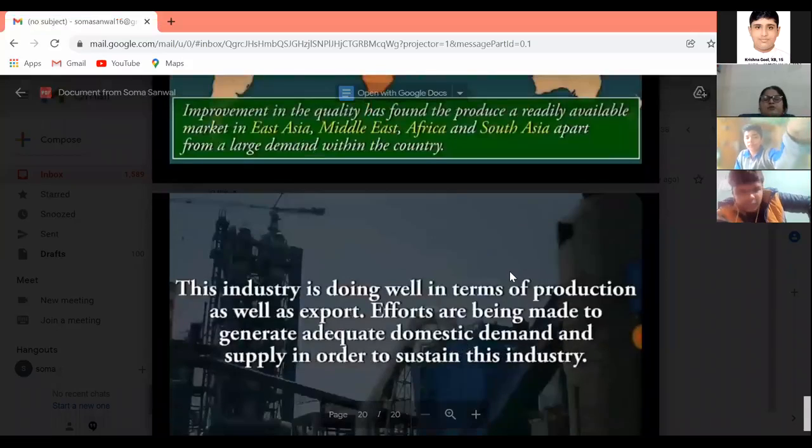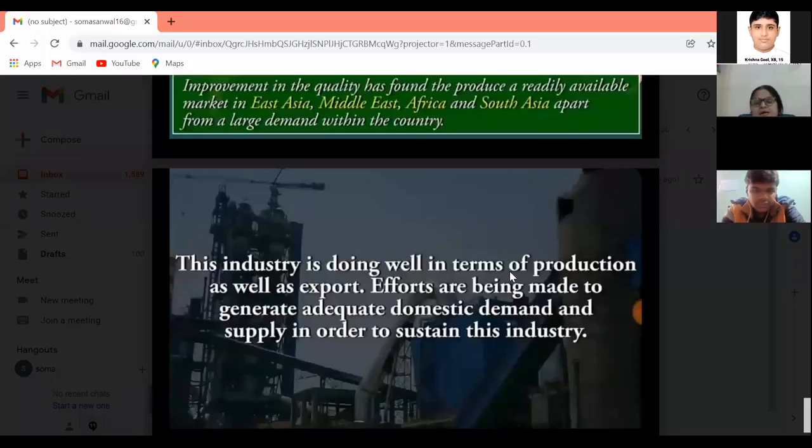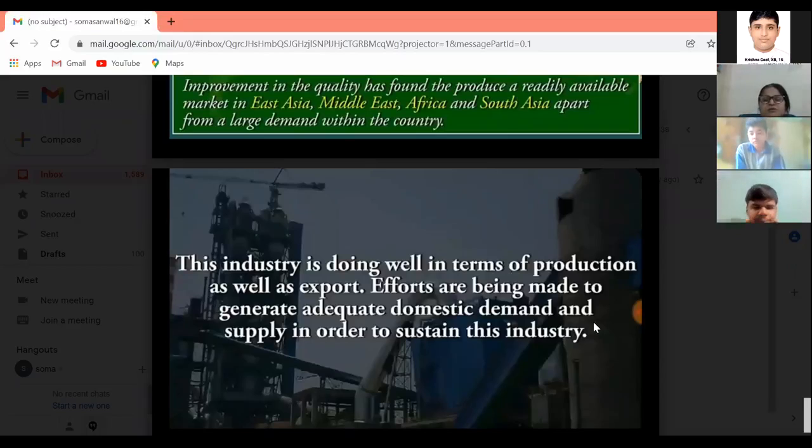Today also, although we are self-sufficient in this industry, producing enough for ourselves and for exporting, at the same time we are making more and more efforts so that the demand for cement within the country increases. We are trying to generate more demand for cement in our country so that this industry can sustain. So this is all about your cement industry.